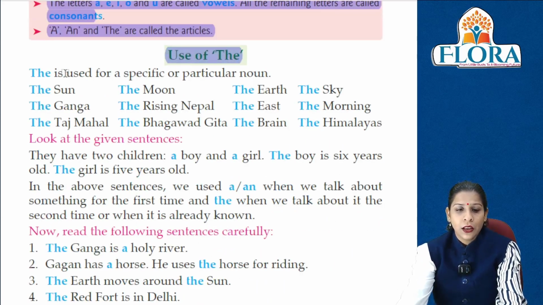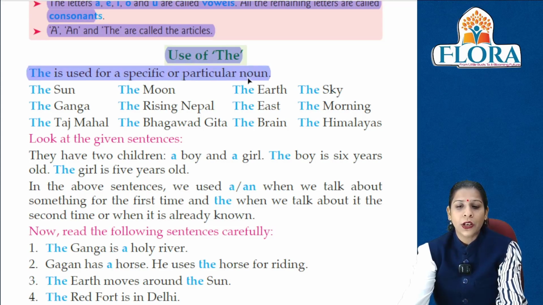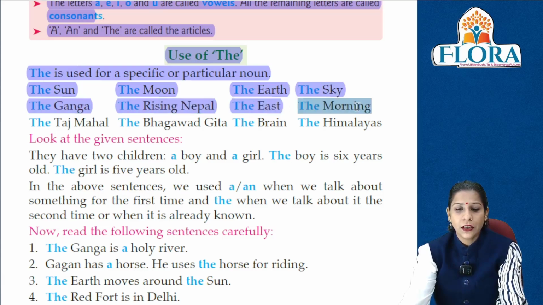Use of The. The is used for a specific or particular noun. The हम use करते हैं एक specific चीज के लिए, particular noun के लिए. Like the sun, the moon, the earth, the sky, the Ganga, the rising Nepal, the east, the morning, the Taj Mahal, the Bhagavad Gita, the brain, the Himalayas.